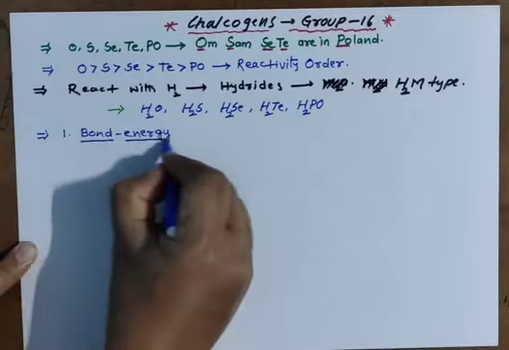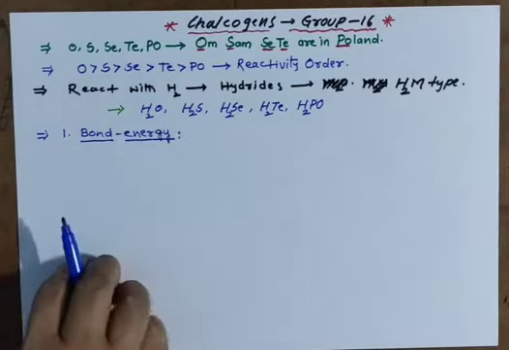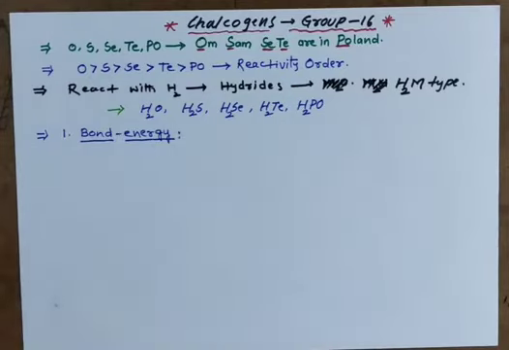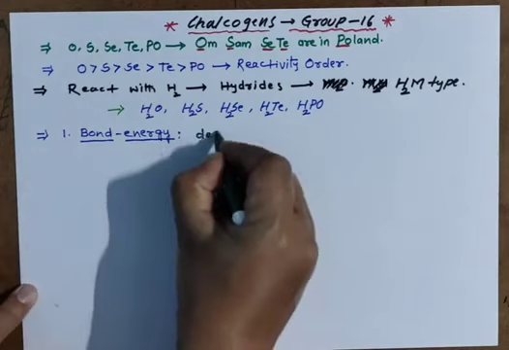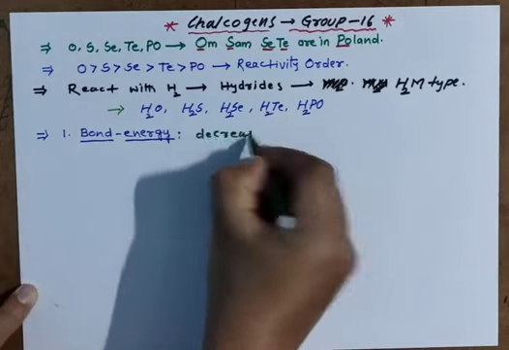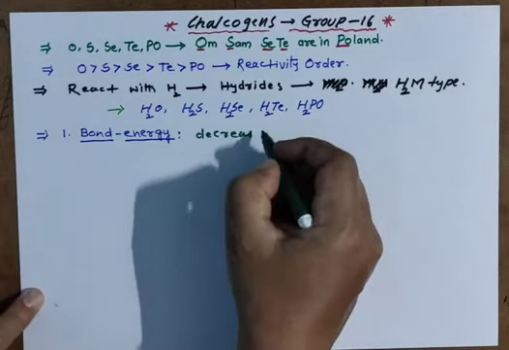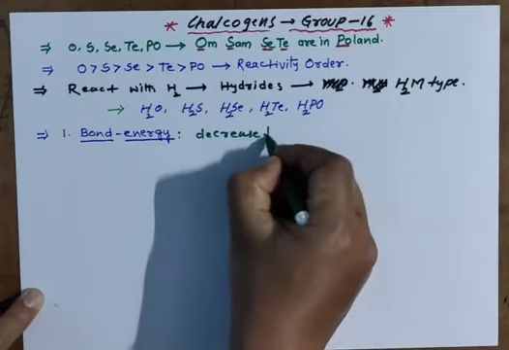Down the group, size increases. As size increases, length increases. Length increasing means easy to break. That's why down the group bond energy decreases.